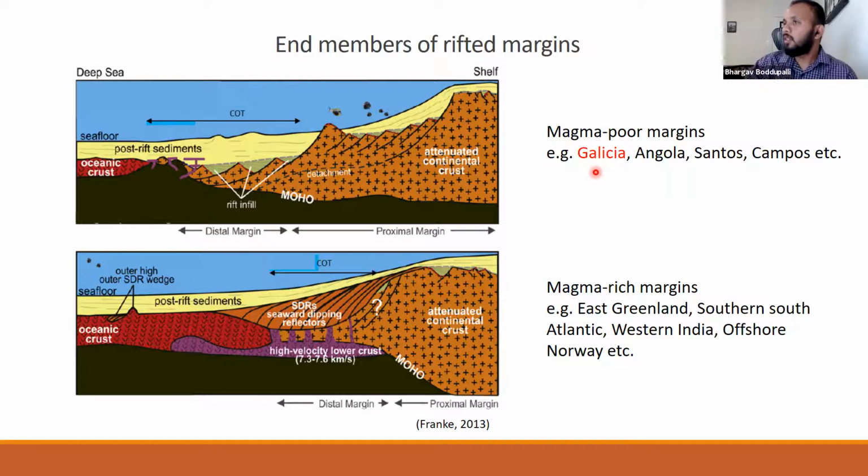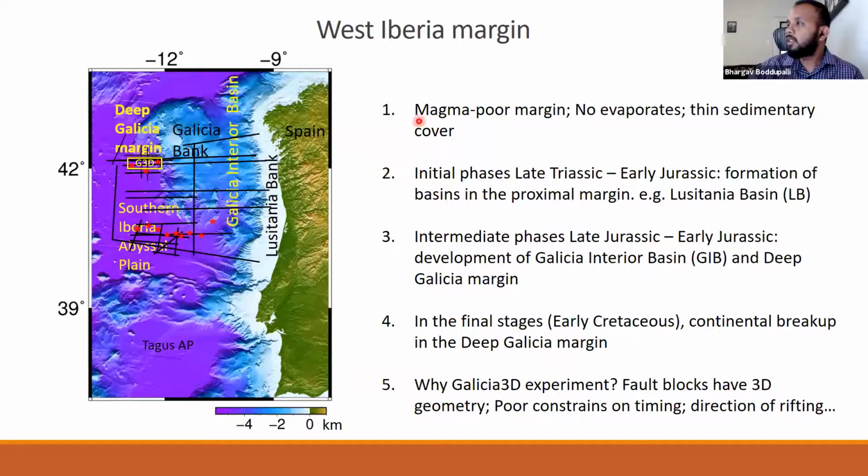Galicia margin, which is the study region for today's talk, is a magma poor margin. So magma poor margins allow us for clear imaging of the structures. It's much easier to understand rifting processes in magma poor margins. So as I told, this is the map of West Iberia margin, as this is here in Spain.